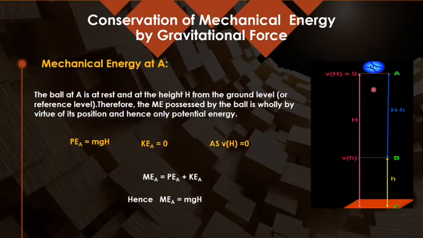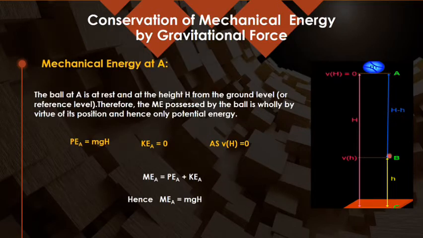It falls through a height and reaches position B, which is height h above the surface of the earth. The height it has come down is capital H minus small h.